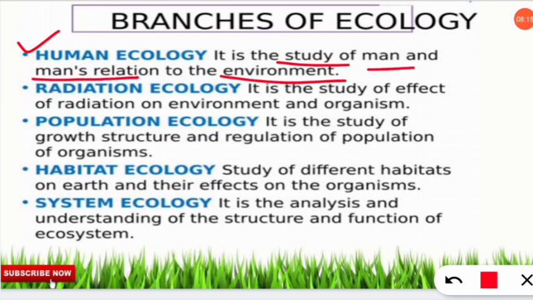So the relation between human beings and the environment will be called human ecology. Next comes radiation ecology. It is a study of the effect of radiation on environment and organisms. You will know UV radiation is very harmful. Similarly, infrared radiation is there. So what are their effects? To study them on the environment and organisms is called radiation ecology.